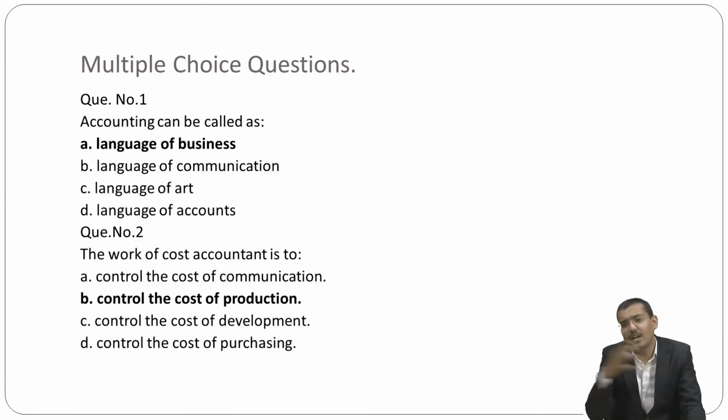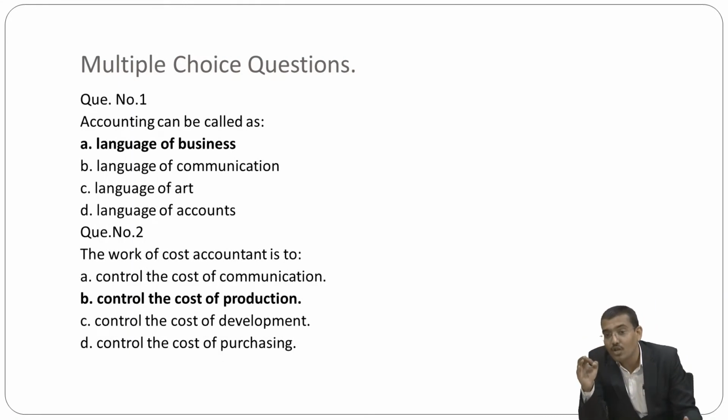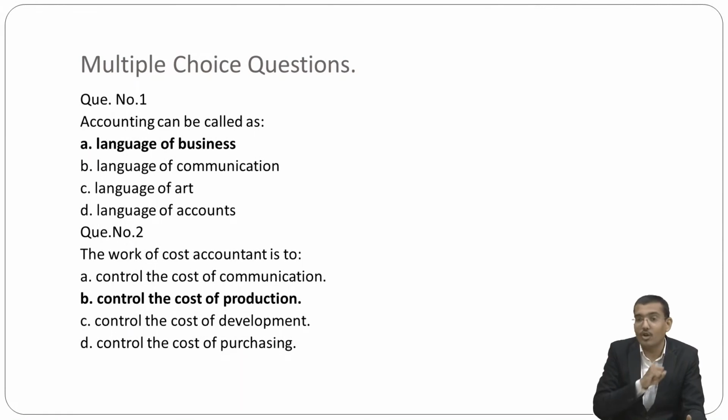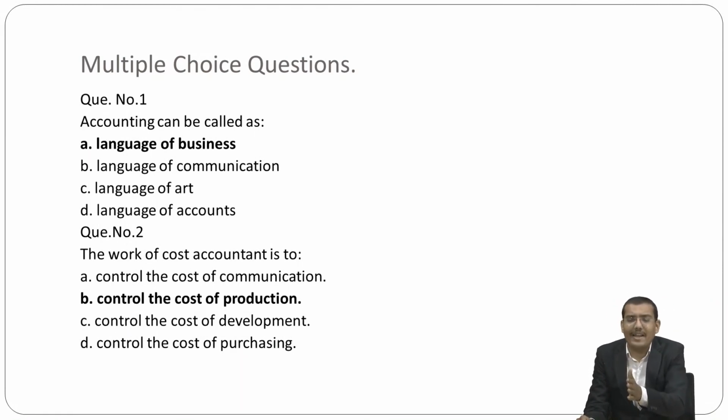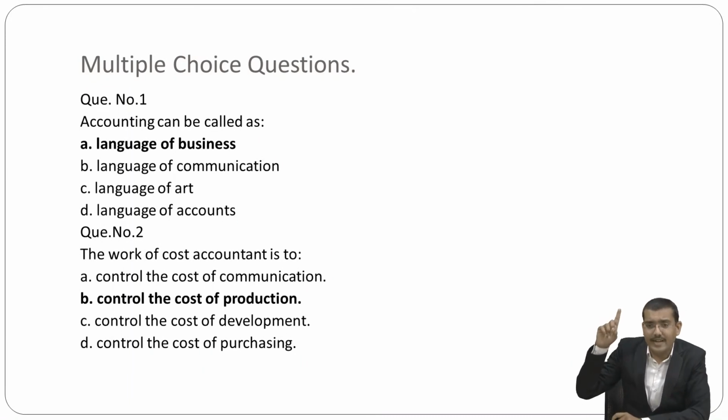If we deal with the third aspect of this video, that is multiple choice questions. The first question: accounting can be called what? The language of business, my dear friends. And the second question: the work of the cost accountant is to control the cost of production, not communication, not development, not purchasing. After dealing with these three aspects, write the long question, short question and MCQ.